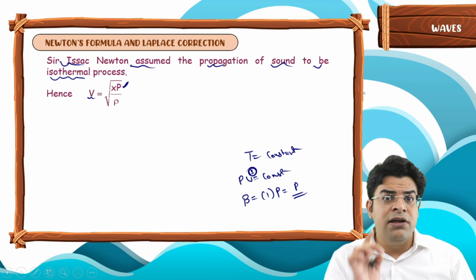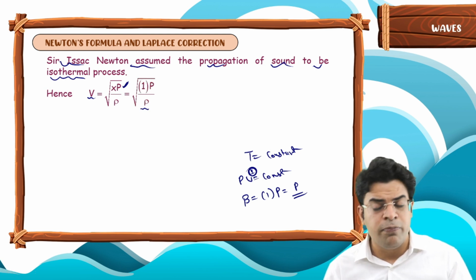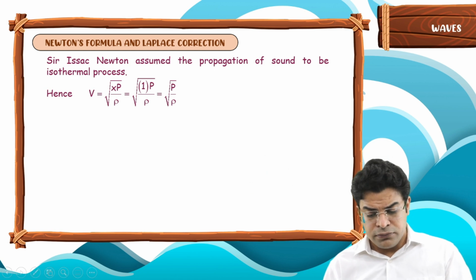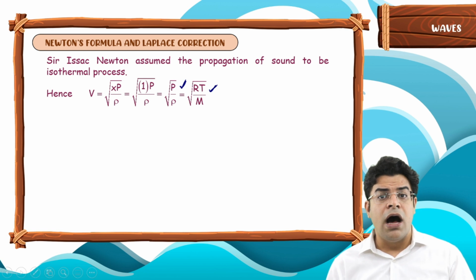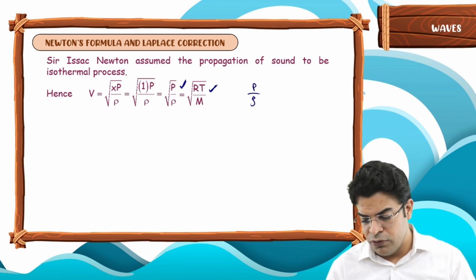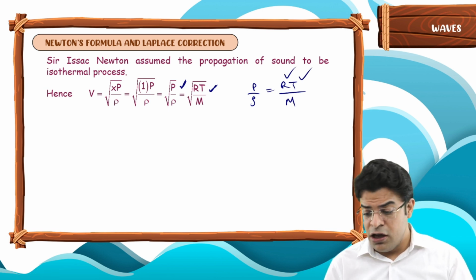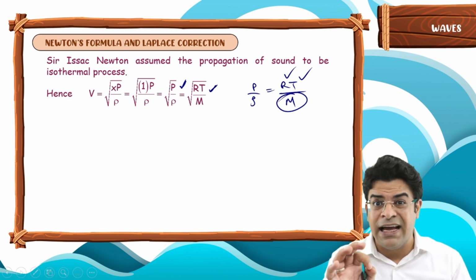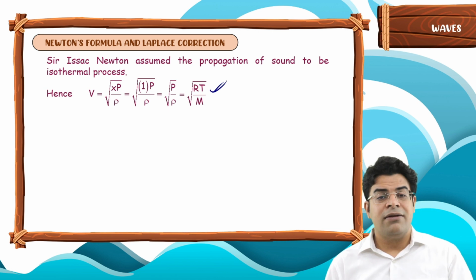And as the value of x for an isothermal process is 1, the speed has to be under root of p by rho. Now, that can also be written as under root of RT by M. In place of p by rho, you can write RT by M: the gas constant times the temperature on the Kelvin scale upon the molar mass of the gas to be taken in kg. So this was proposed by Sir Isaac Newton.